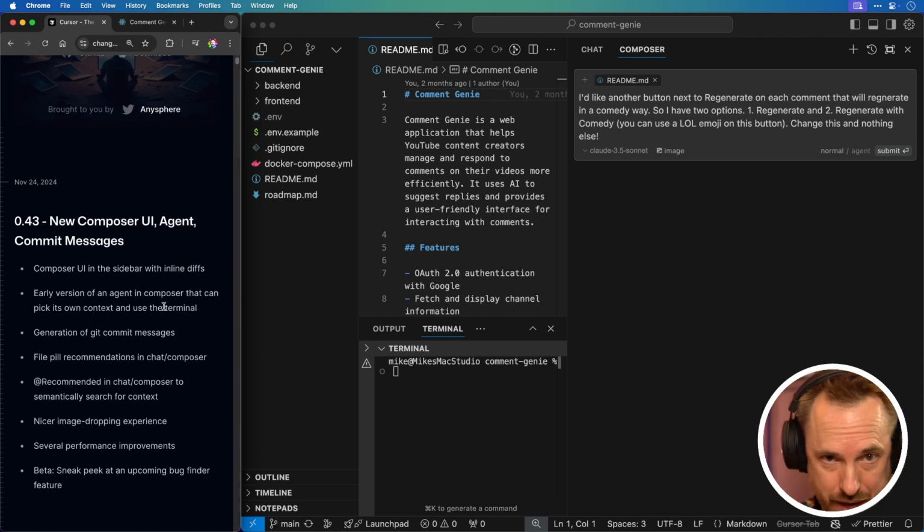So depending on what job you give it, it will choose the best composer to do the job. So it's got different agents working under the hood. We'll see that in a moment. Generation of commit messages, I'll show you that too.